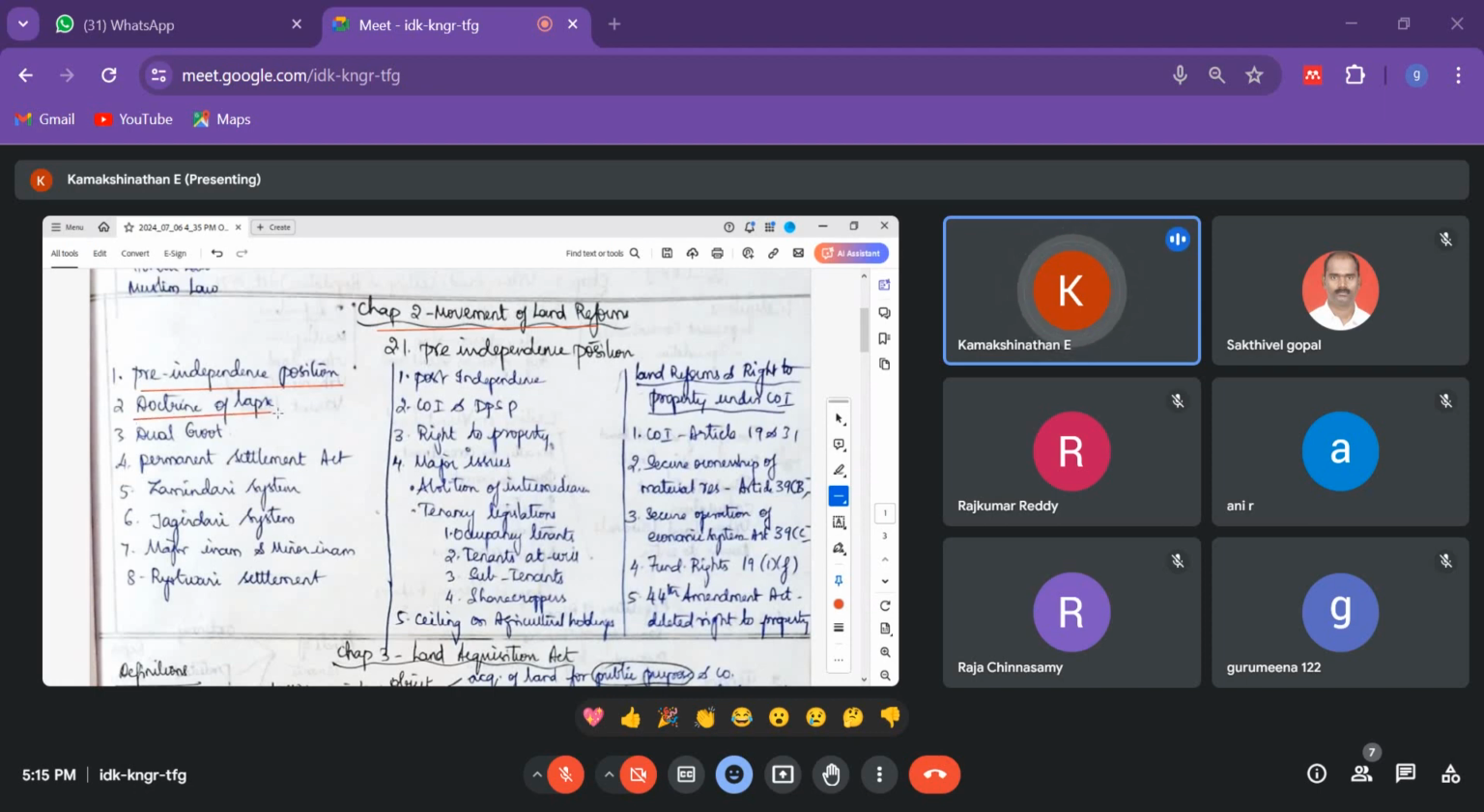The next one is the doctrine of lapse. It was formulated by Lord Dalhousie, from 1848 to 1854. What they did is, if there was any incompetent ruler or anyone without an heir, their land would be taken by the government. They would take the land, and it would automatically be annexed to the British East India Company.